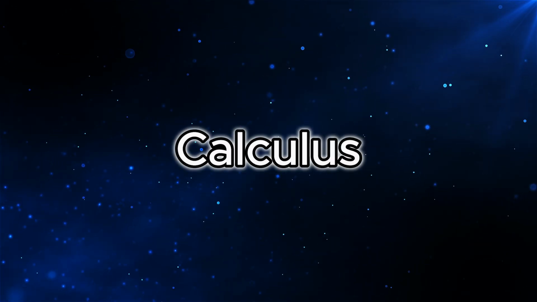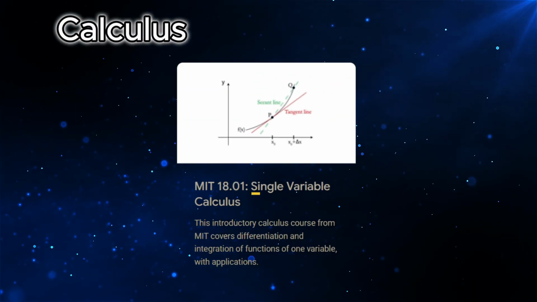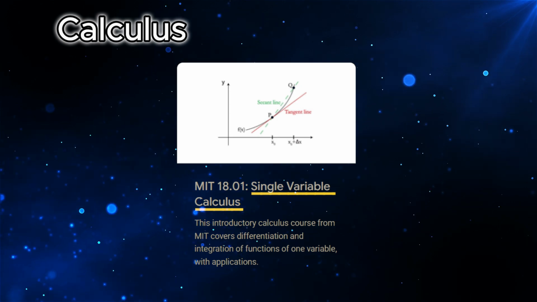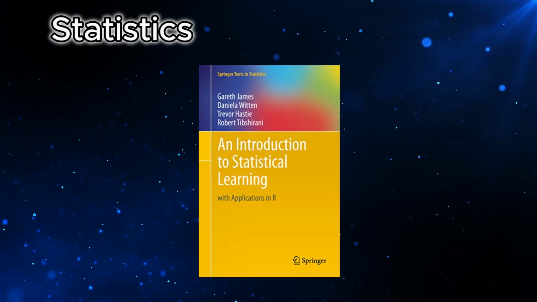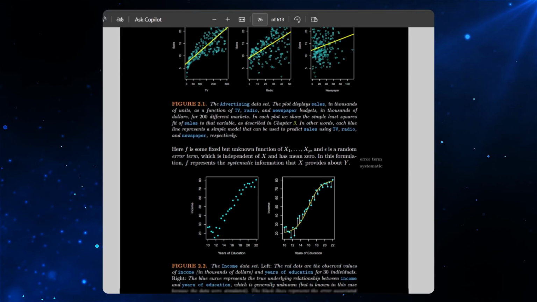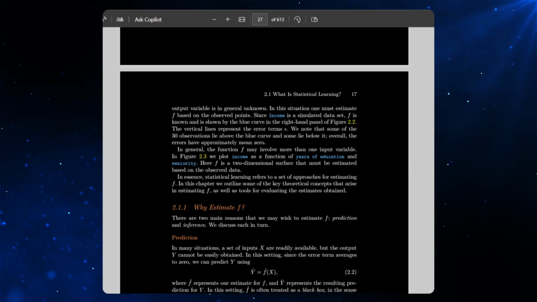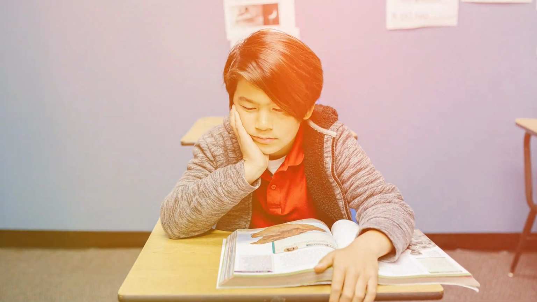For calculus, the free MIT course, Single Variable Calculus, will give you enough knowledge with practical examples on calculus to get started for AI. For statistics, the book An Introduction to Statistical Learning keeps things simple, explaining the concepts in depth with examples we use while training AI models. But if you don't enjoy reading books, don't worry.